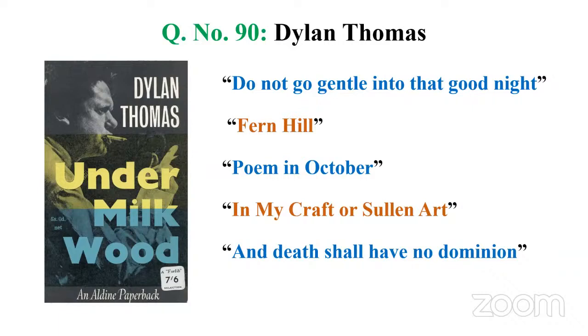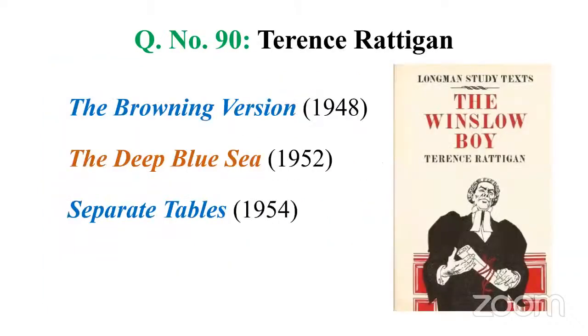It's a very famous one, often prescribed. And read about its form. When you say villanelle, it is set in a countryside villa, right? Then villanelle has 19 lines, so you have to know how these 19 lines are arranged. And we have a refrain. A refrain is a line that gets repeated again and again. So the title itself is a refrain. Do not go gentle into that good night. Then you should definitely read Poem in October. That's a classic one. So with this, let's go to the next playwright, Terence Rattigan, a British or English playwright.